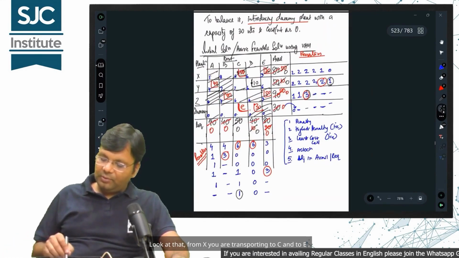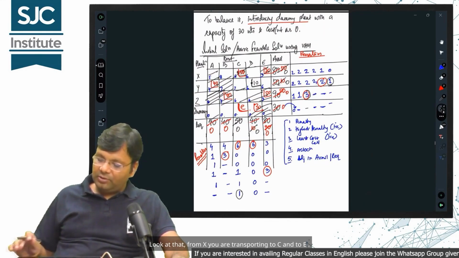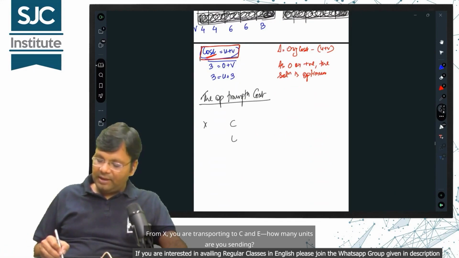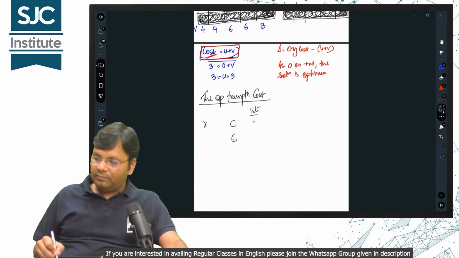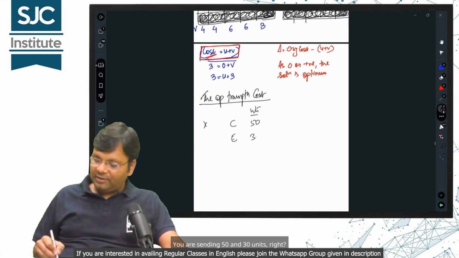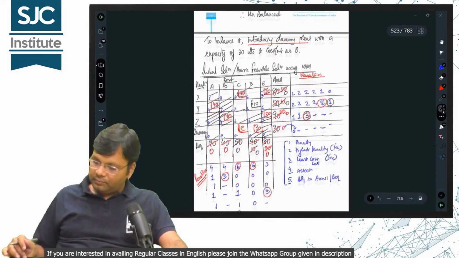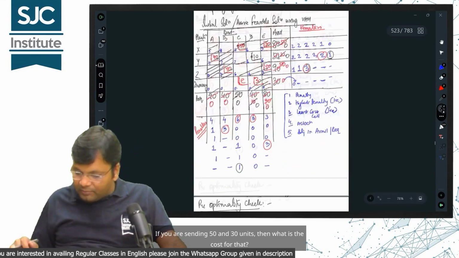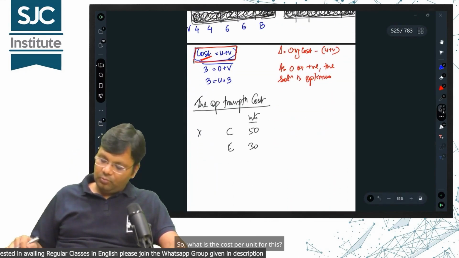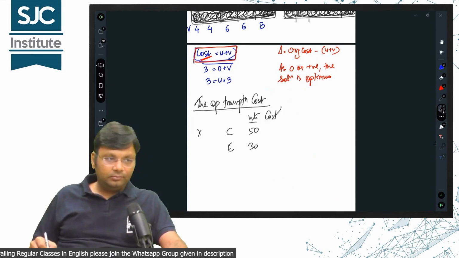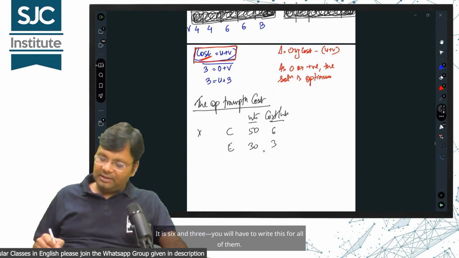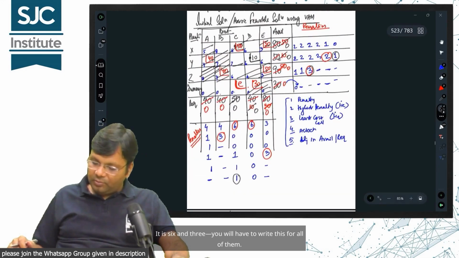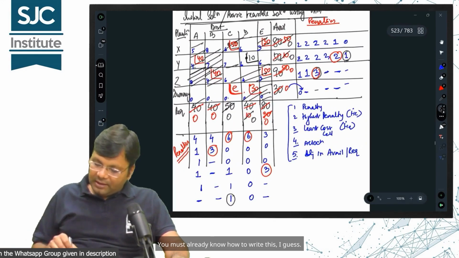Look at that. From X you are transporting to C and E. How many units are you sending? You are sending 50 and 30 units, right? If you are sending 50 and 30 units, then what is the cost for that? It's 6 and 3 per unit. You will have to write this for all of them. You must already know how to write this, I guess.